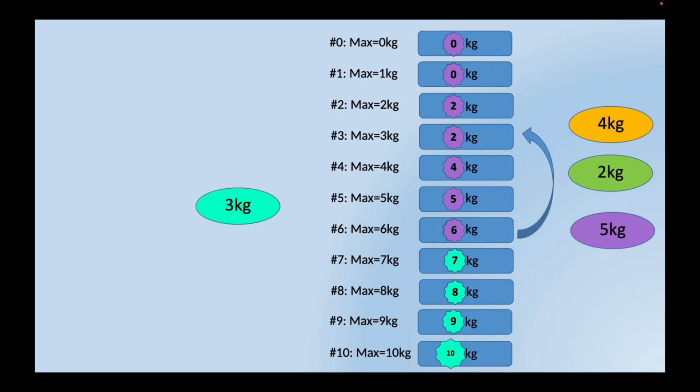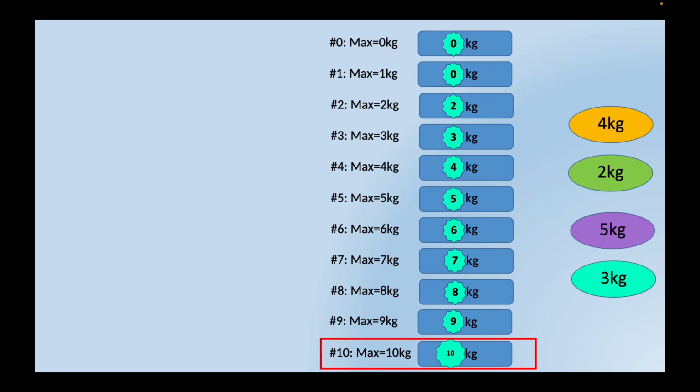And here, 6 is bigger, so leave it. And here, the 5 and 2 plus 3 is the same, so it's a 5. And here, 3 is smaller than 4. Here, 3 is bigger than 2, so we change it to a 3. And now we can see that this is the biggest, and it has 10 in it.